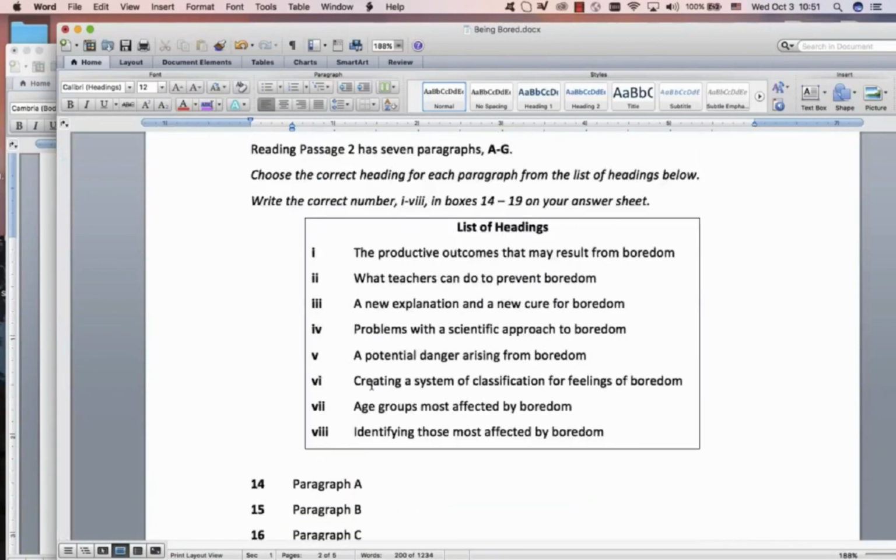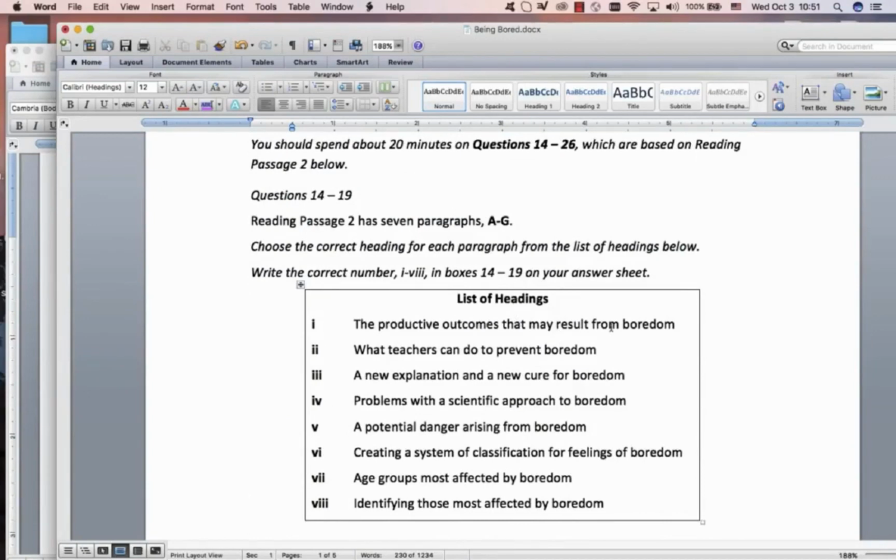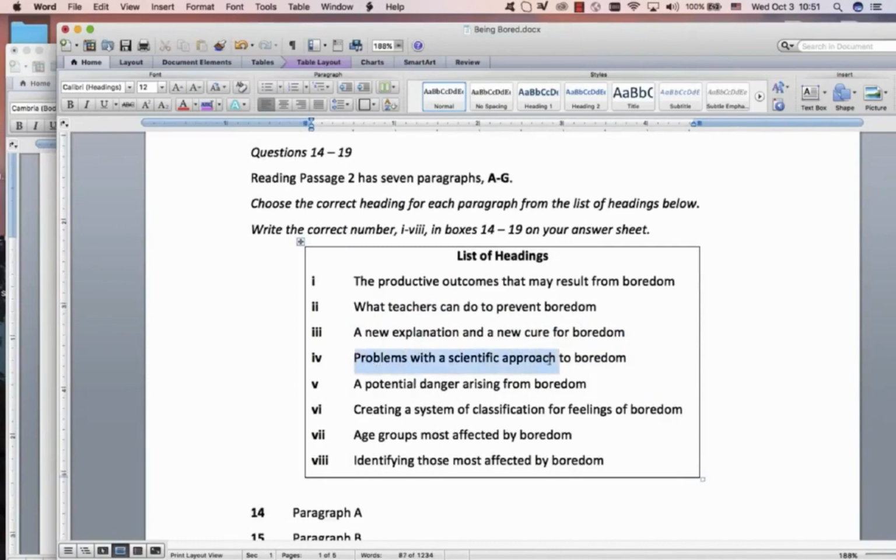Let's go to our headings. The productive outcomes that may result. No, we're not looking at outcomes. What teachers? I didn't see anything about teachers. A new explanation, a new cure. No. Problems with a scientific approach to boredom. That's great. A scientific approach in the laboratory, and problems is something negative. Potential danger arising. No. Creating a system of classification, maybe that could be something about the laboratory. Age groups, no. People identifying, no. So we're looking at this one or this one.